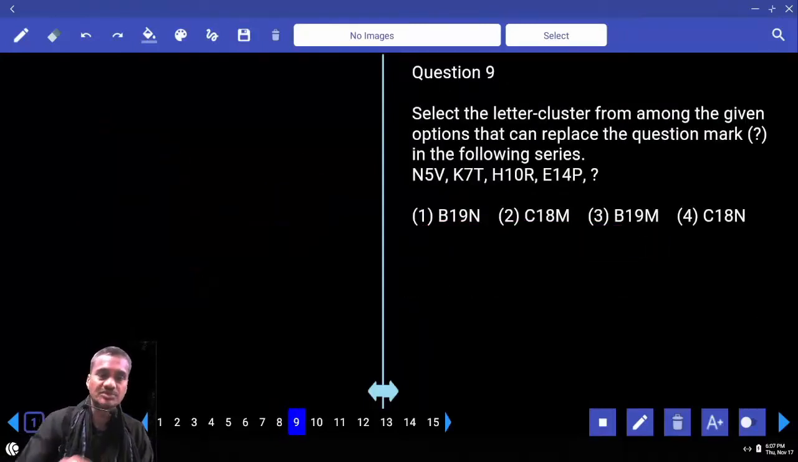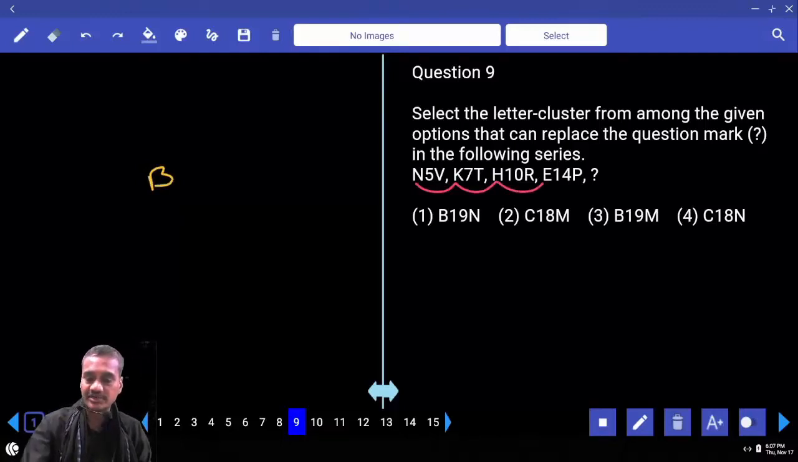Then next, coming to question number 9. Now, N and K. What is the difference? -3, -3, -3, E -3. 5 minus 3 is what? 2. Second letter is B. And last letter V minus 2 is T or P. And P minus 2 is what? N. Now, B and N are the terms we have. That is choice 1 is the answer.